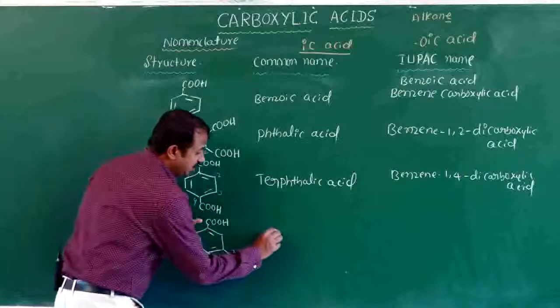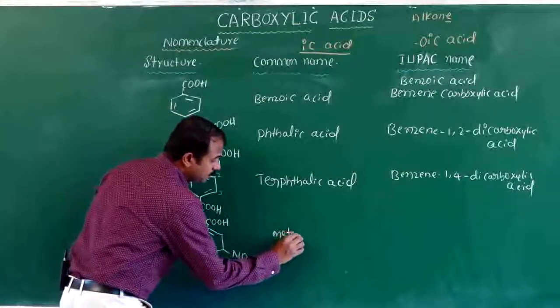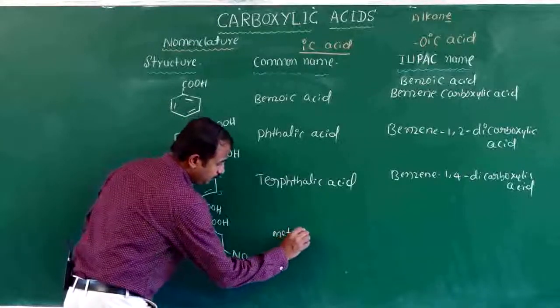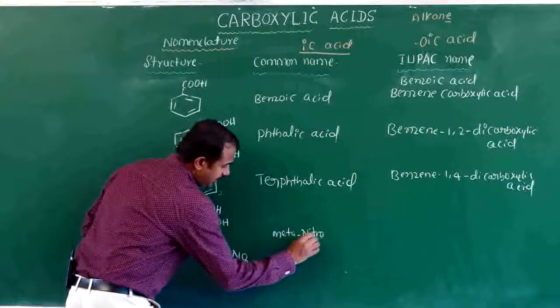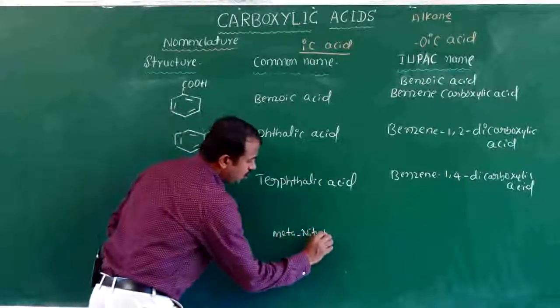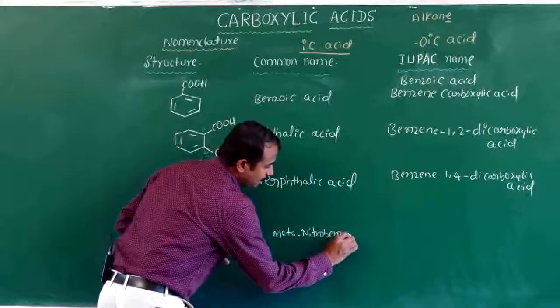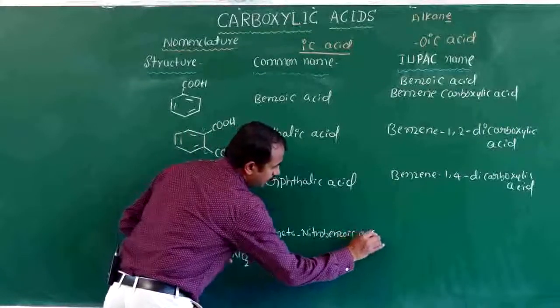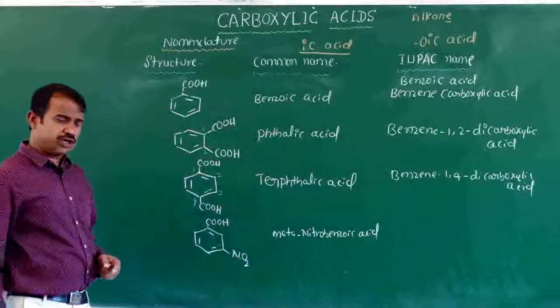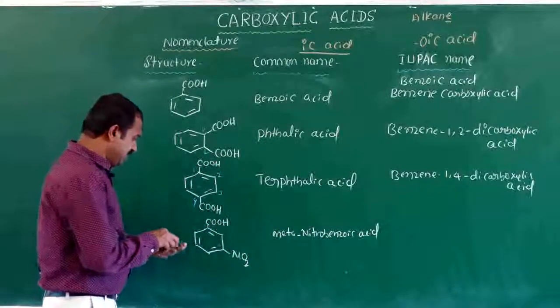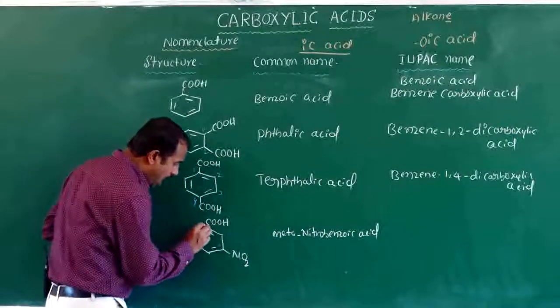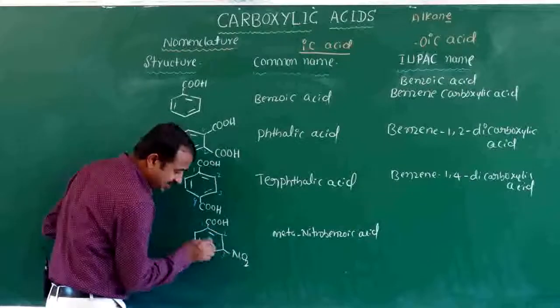Meta position. So here, meta-nitrobenzoic acid. In the IUPAC name, 1, 2, 3.